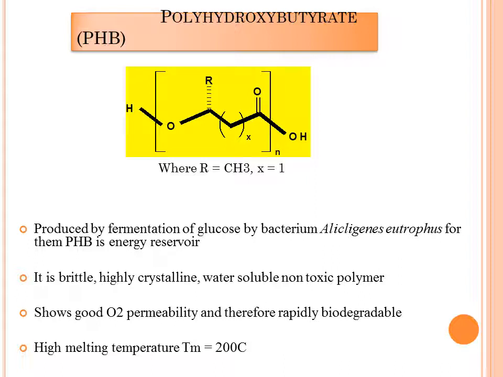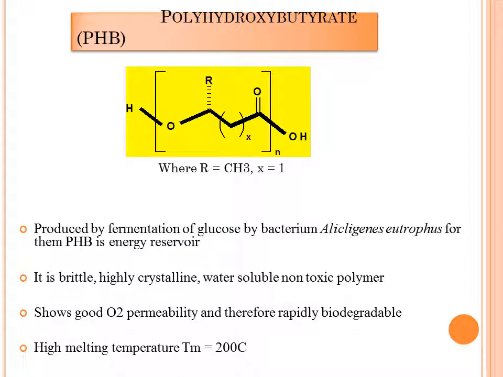These PHB are produced by fermentation of glucose by Alcaligenes eutrophus bacterium. These bacteria use PHB as globules, and these are the energy storage medium. So we can compare that to fat in animals or starch in plants.